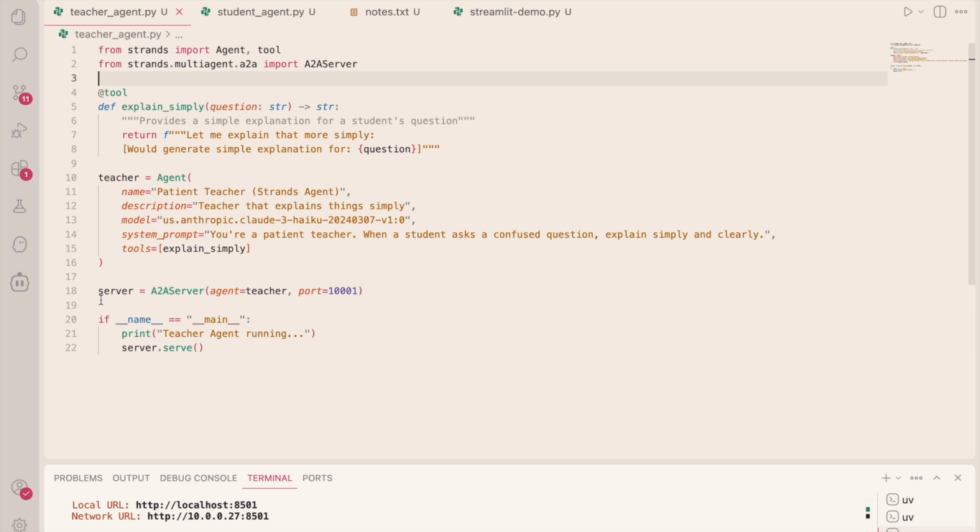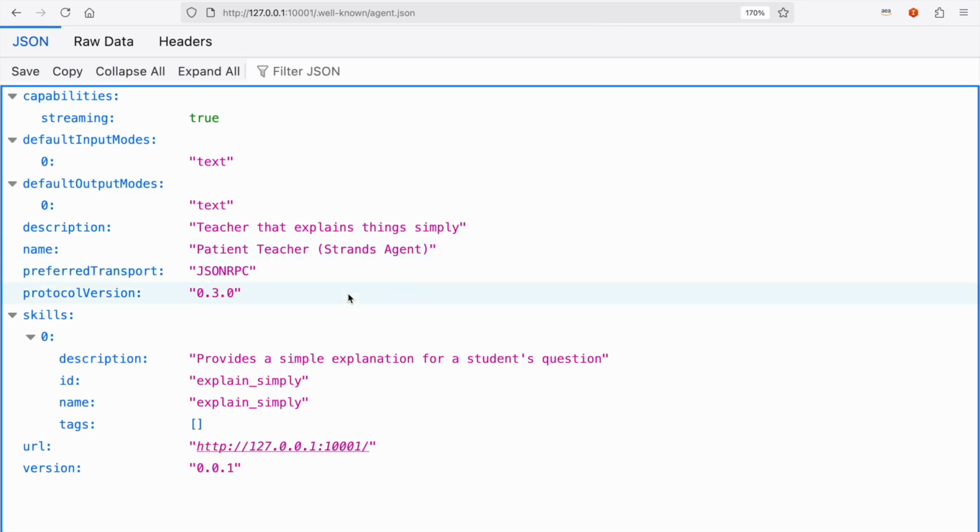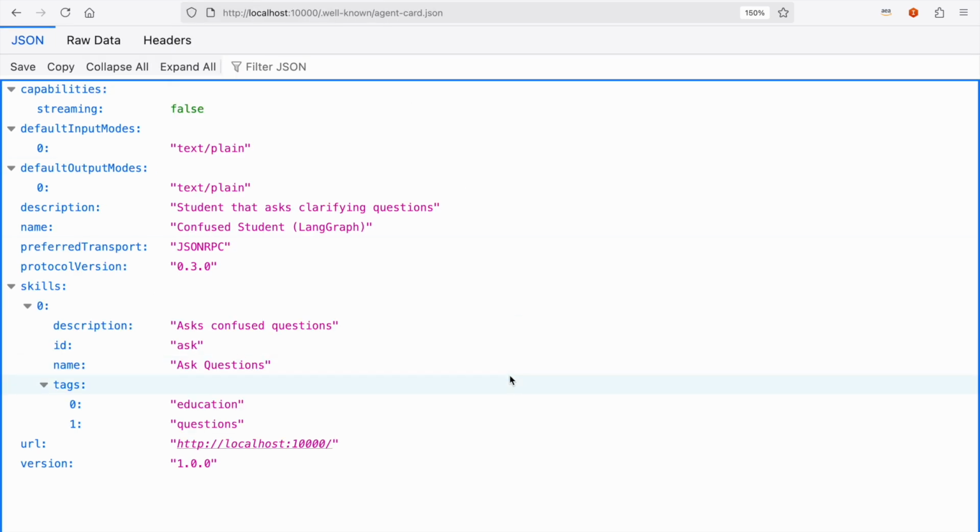Now, let's look at the agent card via the predefined URL. I actually already have that agent running and the agent card open in my browser. And you see the agent card here for the actual teacher agent. And here's the agent card for the actual student agent. So this is what's published via the URL. And if you deployed this on Bedrock Agent Core, you'd essentially be looking at their endpoint URLs. But we're just using the local host for testing purposes. It's important to note that for local testing, you can invoke these agents via a curl command as well.